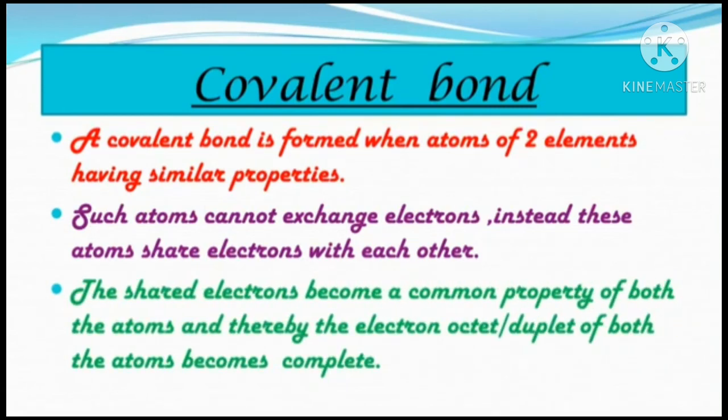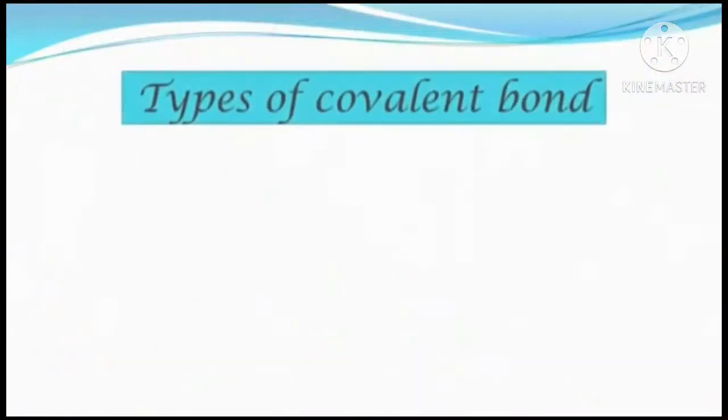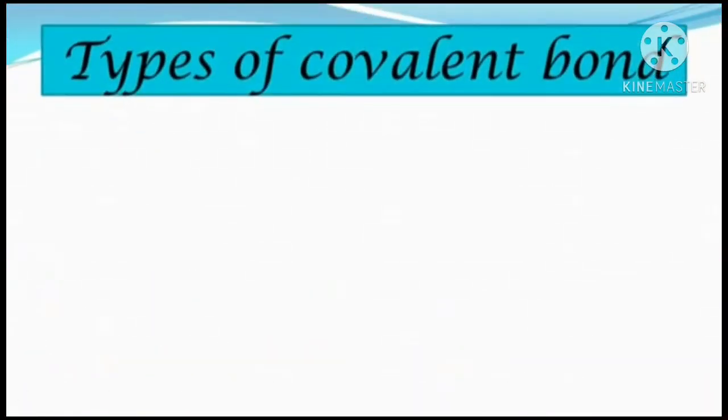The shared electrons become a common property of both the atoms, and thereby the duplet or octet of both the atoms becomes complete. That means while sharing electrons with each other, their octet or their last shell is completely filled with the proper number of electrons. So in short, what is a covalent bond? This is a bond which forms between two identical elements, and it is formed by sharing of electrons between the two atoms. Now let's understand the types of covalent bond.